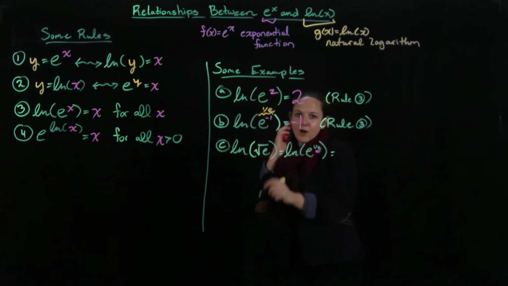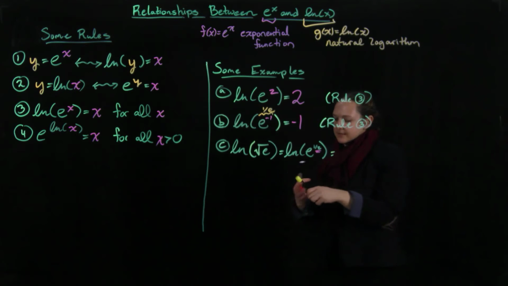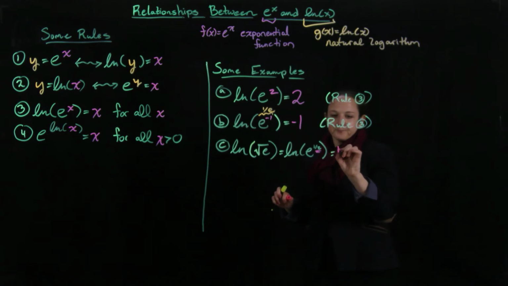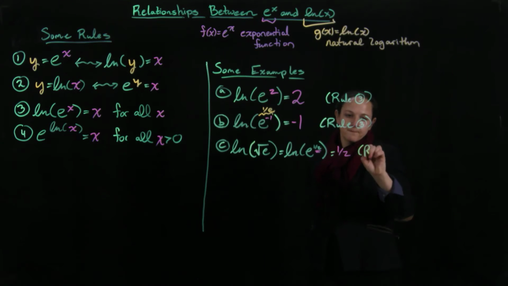So this is just another complication with using this rule. One is if you have 1 over some power of e. Another is where you have something like a square root. But this is exactly the same kind of property. I'm just going to get out 1/2, and I'm still using rule 3.